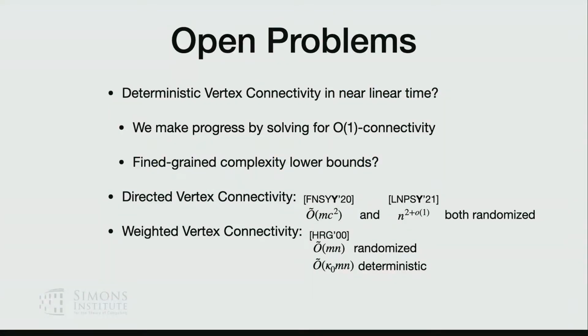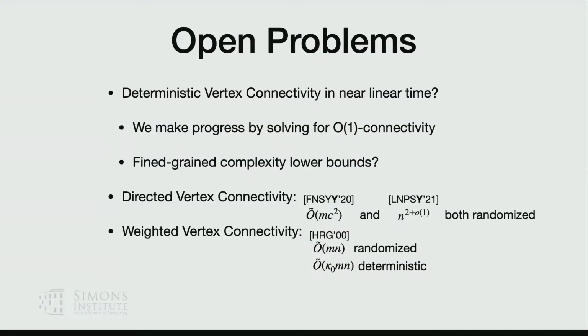And I want to conclude with some exciting open problems that we're still quite far from. Can you do a deterministic algorithm for the connectivity in near linear time? We know how to do that for constant connectivity, but it seems super difficult to get something better than mn. So whether you can also find some separate lower bound from this would be very interesting.